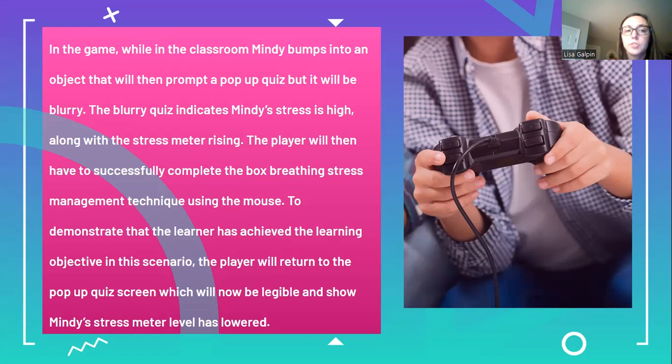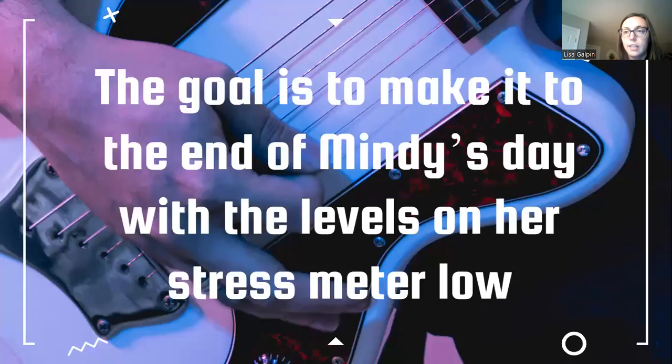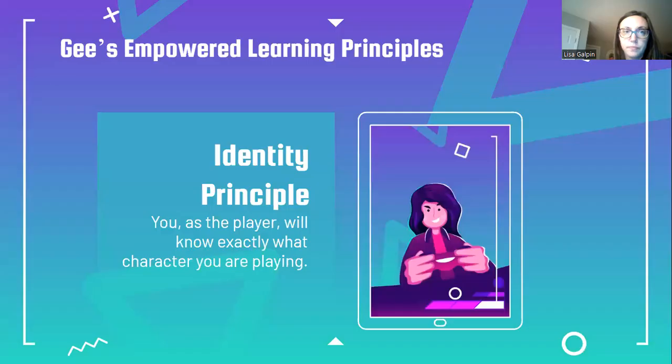The player will then have to successfully complete the box breathing stress management techniques using the mouse. To demonstrate that the learner has achieved the learning objective, in this scenario, the player will then return to the pop-up quiz screen, which will now be legible and show Mindy's stress level has lowered. So you want it to be low throughout the day and at the end of the day. If it is still high, you've not completed it successfully. The goal is to make it to the end of Mindy's day with the levels on her stress meter low.